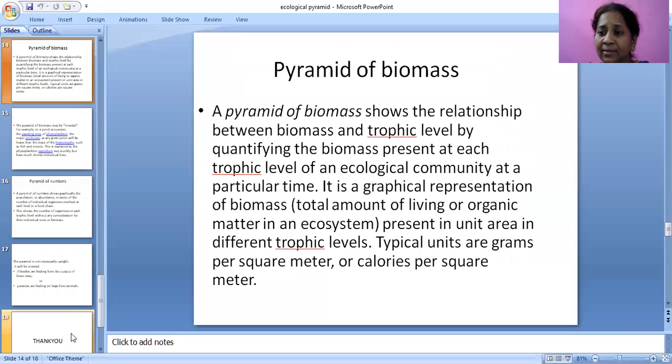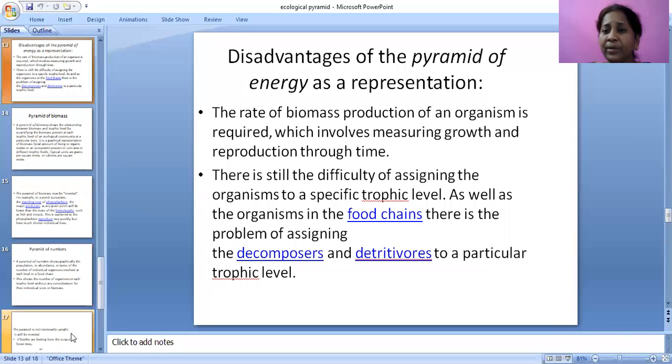In energy, we have levels of energy. Before getting into the pyramid of biomass, what is the energy? Highest energy will be present in the source.